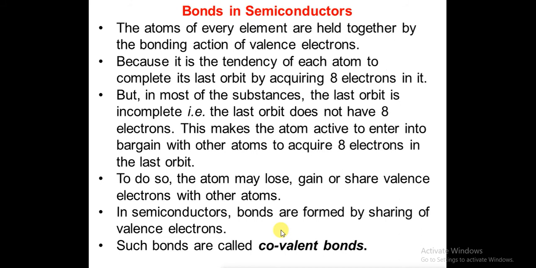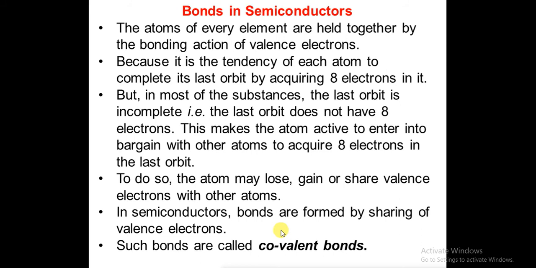If we do not add some bonding material, that is cement, in between the bricks, we will not be able to make a strong house. In the same manner, the atoms are held together by bonding, and this bonding is achieved either by gain of electrons, loss of electrons, or sharing of electrons with other atoms.